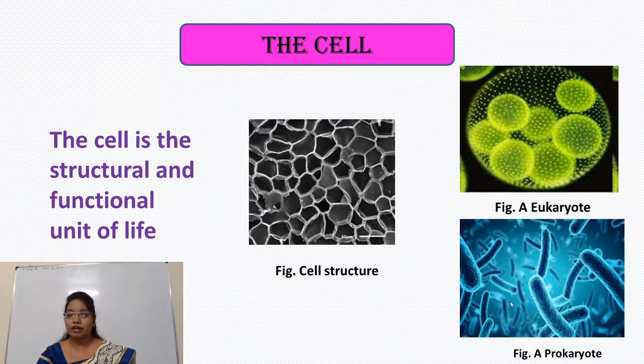So this is a photograph of a bacterial cell. So the cells are of two types. One is eukaryotic, which includes plants and animals, and the second type is prokaryotic, which includes bacteria.